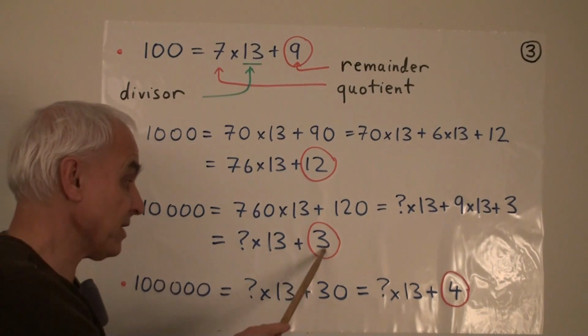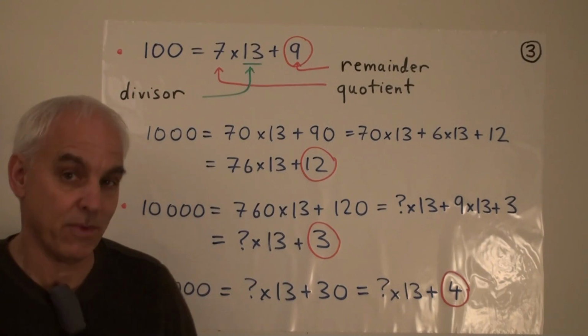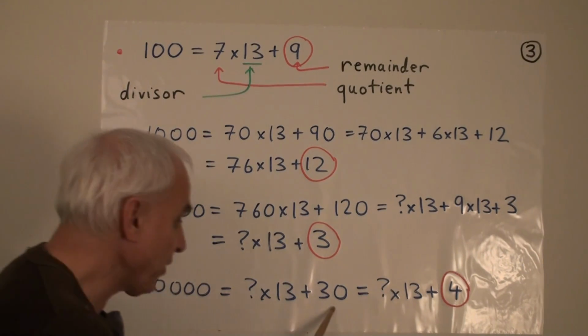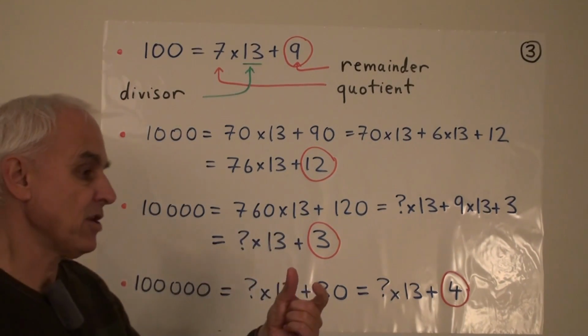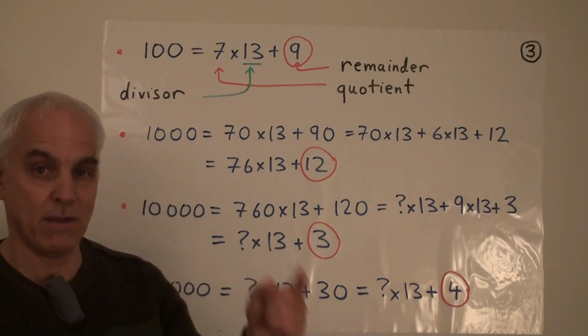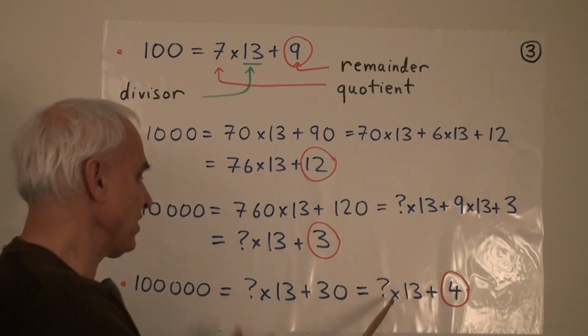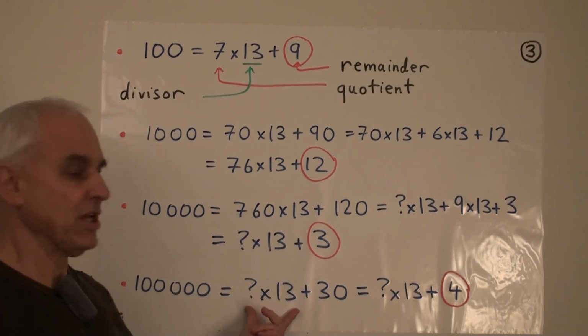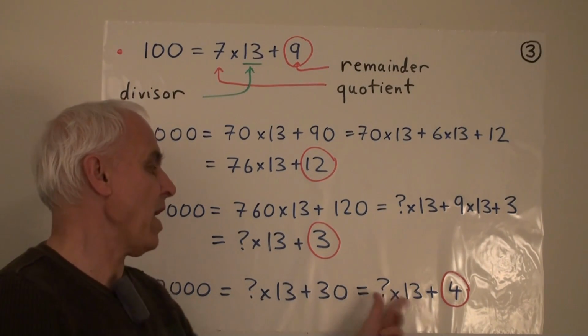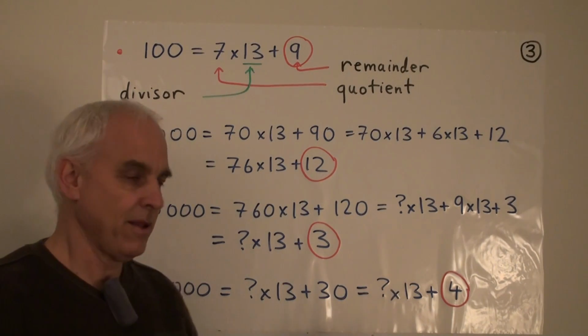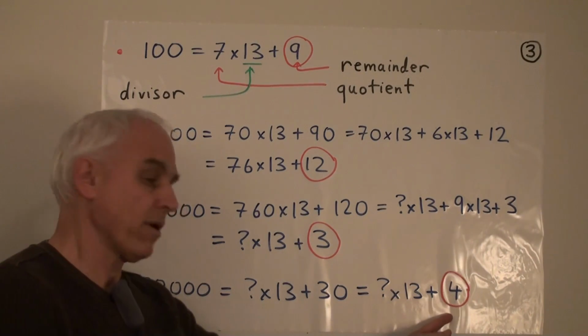We do have to calculate this. This is going to turn into 30 when we multiply it by 10. And then that 30 is going to be expressed as 26, which is 2 times 13, plus 4. And the 2 times 13 can be lumped together with however many 13s we had here to get some new unknown multiple of 13 with a remainder of 4.